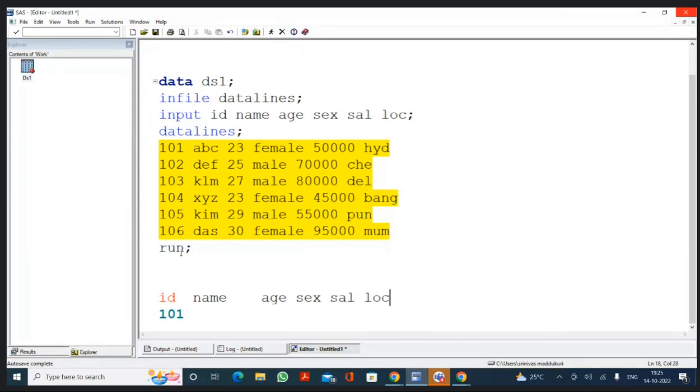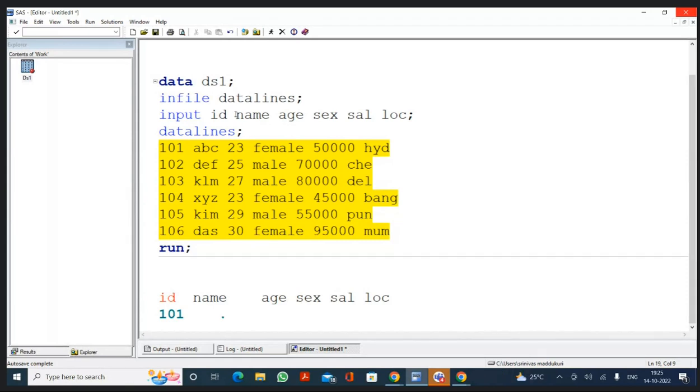Okay. Now, after the space, again it will start here. Now, A, B, C, space. Now, A, B, C should go to which variable? Name variable. But according to this program, name is a numerical variable, but this data is character data. So a numerical variable cannot understand the character data. So what is going to happen? You are going to have a dot symbol.